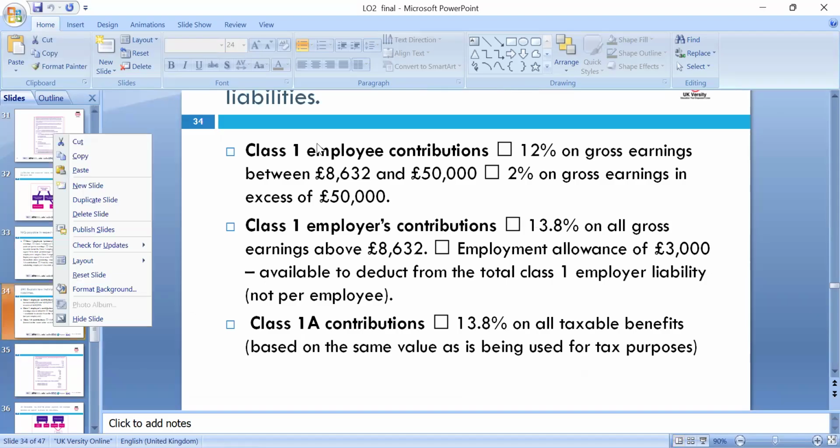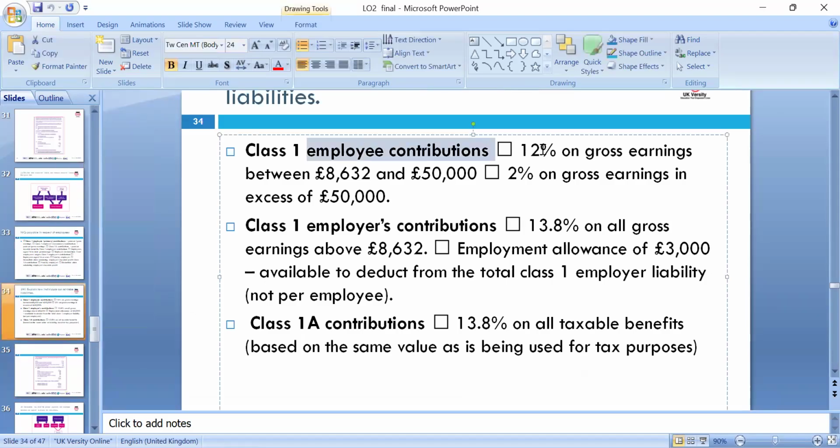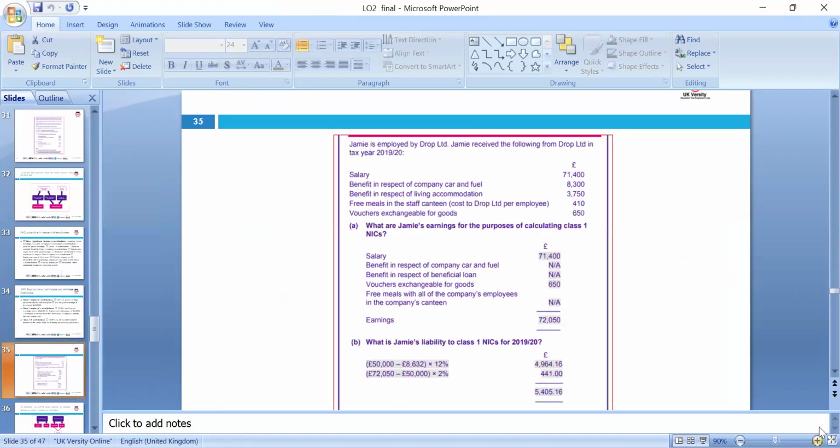Previously the employee contribution was 12% on gross earnings between the threshold, now of course 12,570, and 2% on gross earnings above that. We need to look at the new rates according to the Finance Act: the 13.8% employer rate, where the threshold is now 9,000 instead of 8, and the employment allowance is now 5,000 instead of 3,000. We have to look at the contributions according to the class accordingly. So again, here is a question.